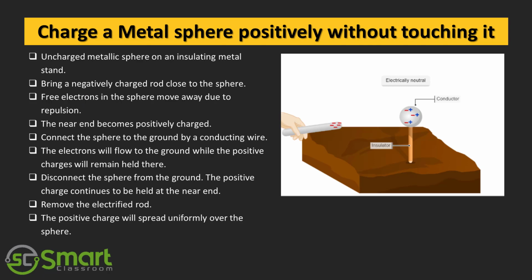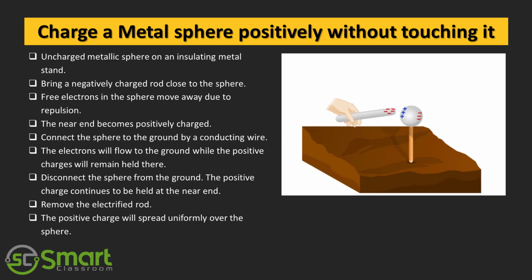Next topic, charging a metal sphere positively without touching it. In this example, we will discuss how we can charge a metal sphere positively without touching it. For this purpose, take an uncharged metallic sphere on an insulating stand. Bring a negatively charged rod close to the metallic sphere. As the rod is brought close to the sphere, the free electrons in the sphere move away due to repulsion. The near end becomes positively charged.